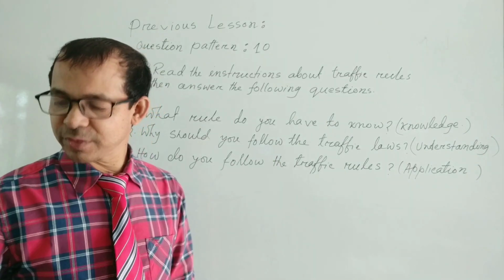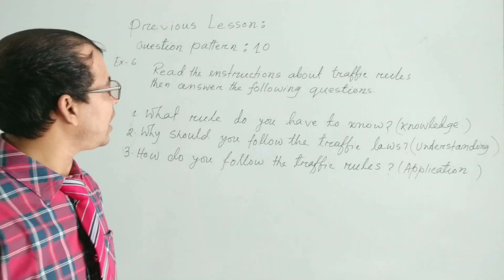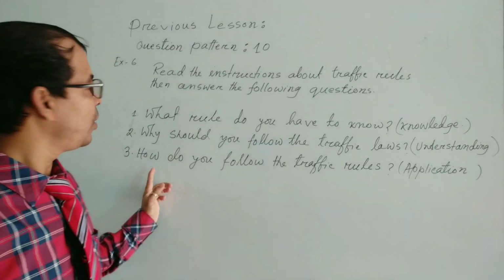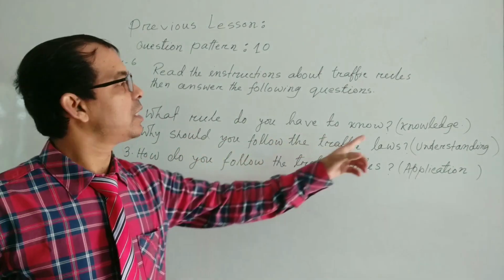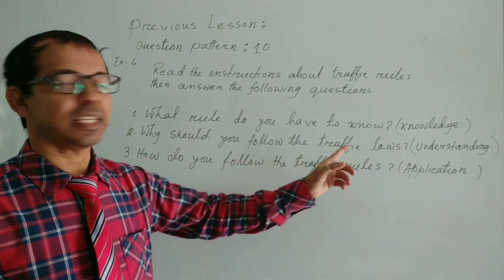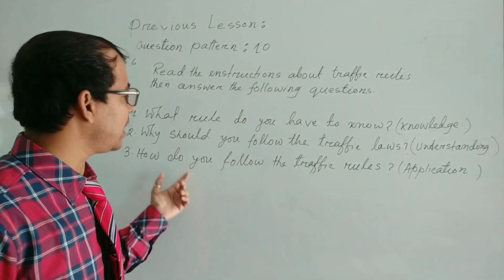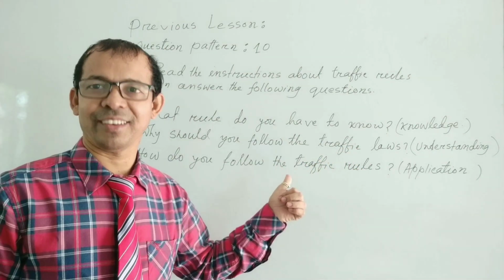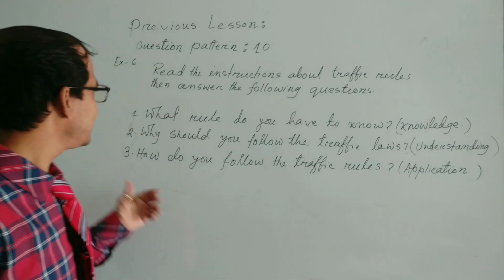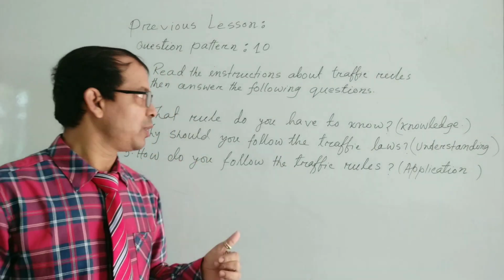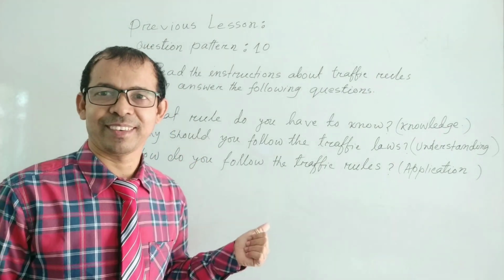You know that from there you have to answer the 3 questions. First one is called knowledge, second one is called understanding, and third one is called application. Tell me, what rule do you have to know?